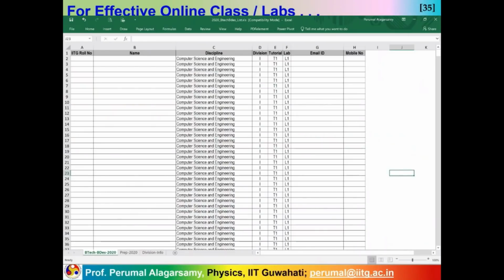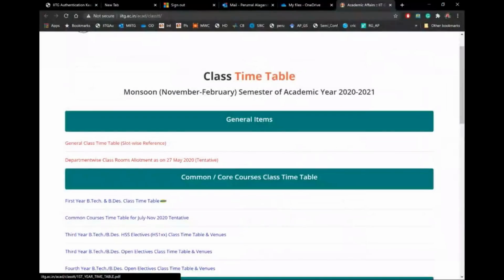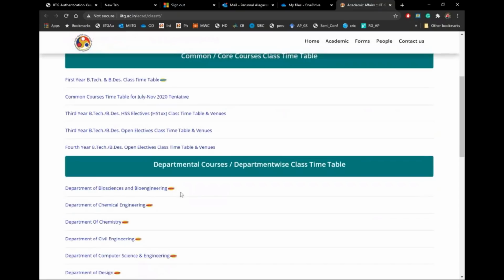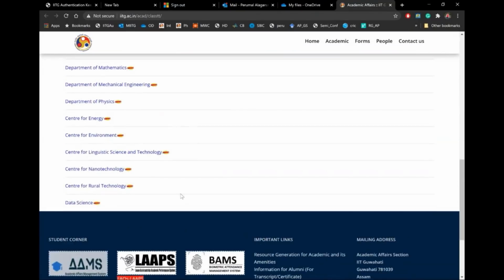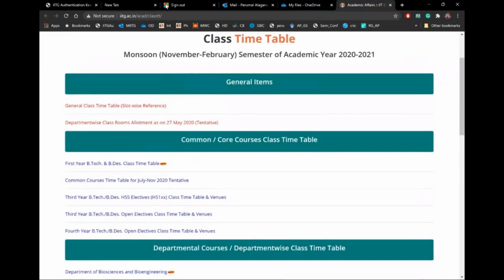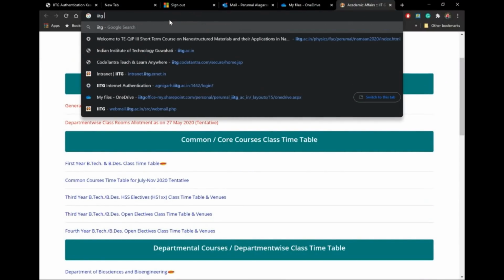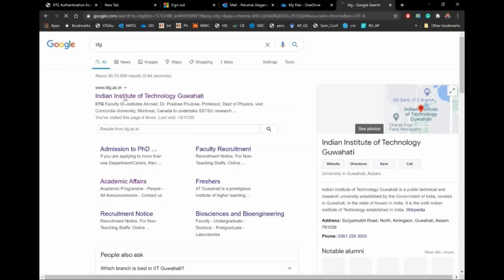If you see your sheet, this is also available on this website. You can see all the details about the students list too. If you go down, you will find a lot of information. If you don't know where to go, just type IITG and you will get the IIT Guwahati main page.